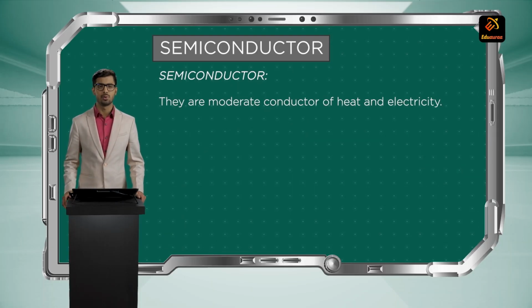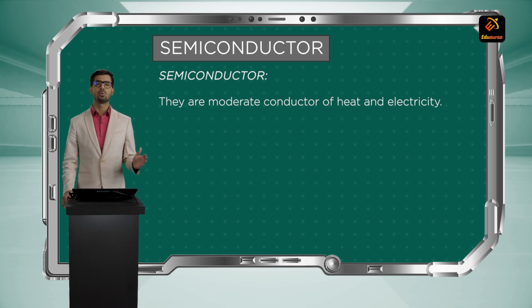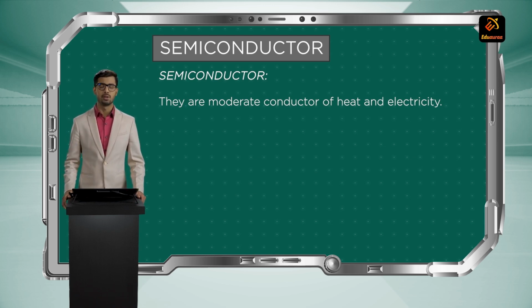Insulators are anyway not going to carry any charge, so we do not need to worry about any kind of conductivity or any kind of effect of temperature on its resistance. As we increase temperature, the resistance inside conductor increases, and in semiconductor, resistance decreases. So we can say the temperature coefficient of resistance is positive in conductor and negative in semiconductor.